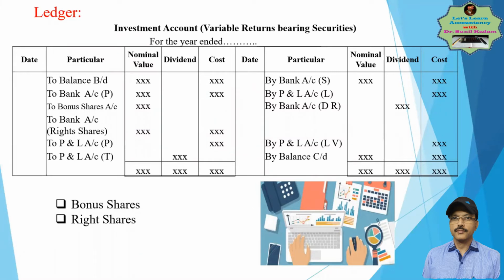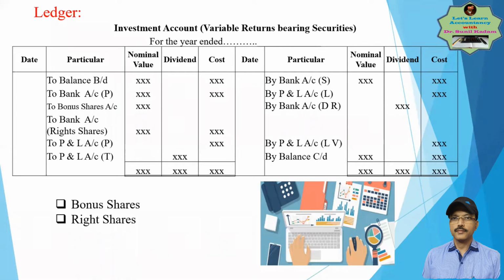So whenever bonus is received, it is received free of cost. Not a single penny has to be paid by the shareholders. The company will adjust it from its profit. That's why, if it is so, it has to be recorded. The entry will be passed in the books of account, because you're not going to pay anything, but the entry has to be passed. Otherwise, if you ignore it, your returns on the investment will be incorrectly calculated or tracked. That's why we need to pass an entry.